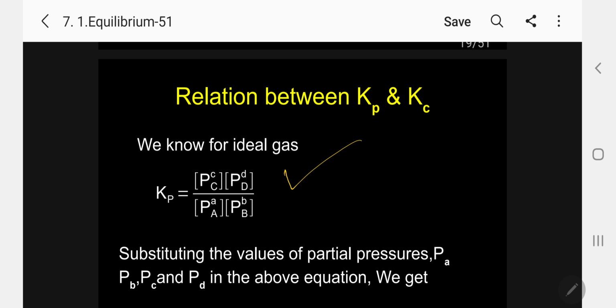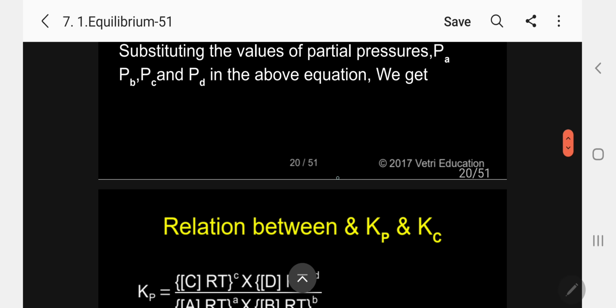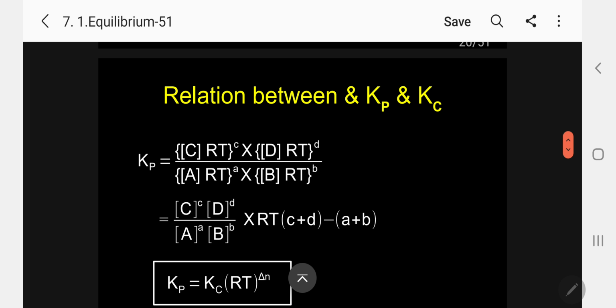Substituting the partial pressures, I am writing Pc as [C]RT to the power of c, Pd as [D]RT to the power of d, Pa as [A]RT to the power of a, and Pb as [B]RT to the power of b.